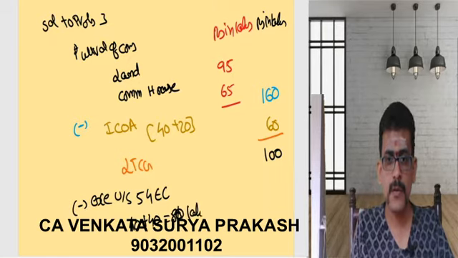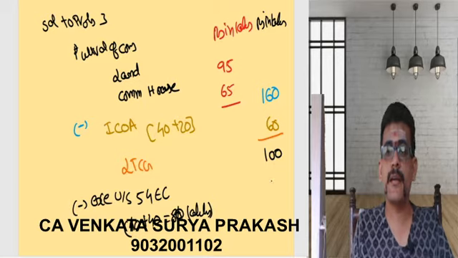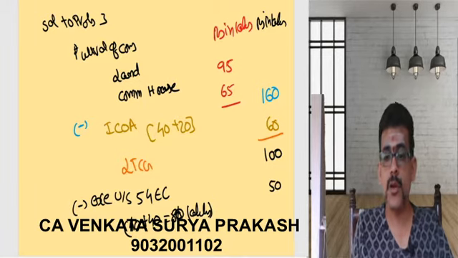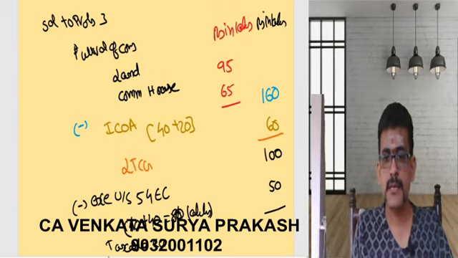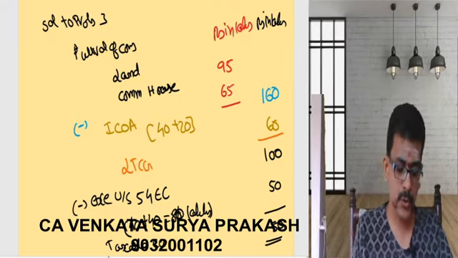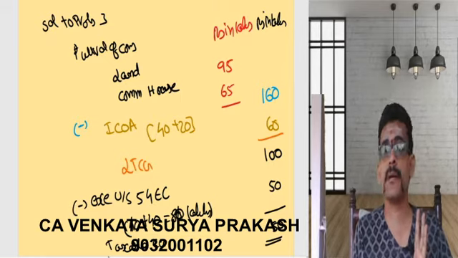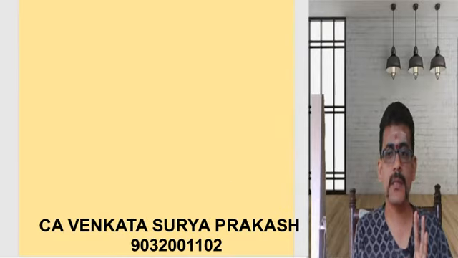Total put together is coming to 80 lakhs. But what does the Act say? I need to restrict this to 50 lakhs. So what is my taxable capital gain there? Taxable capital gain is nothing but 50 lakhs. That is your solution to problem number 3.